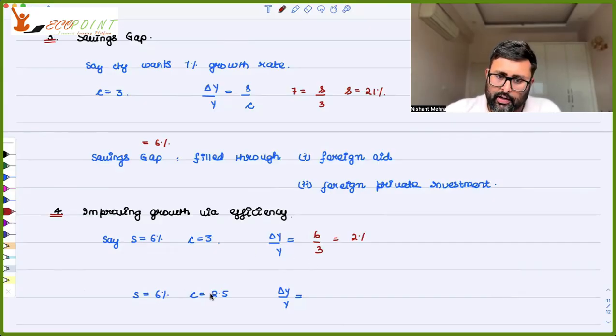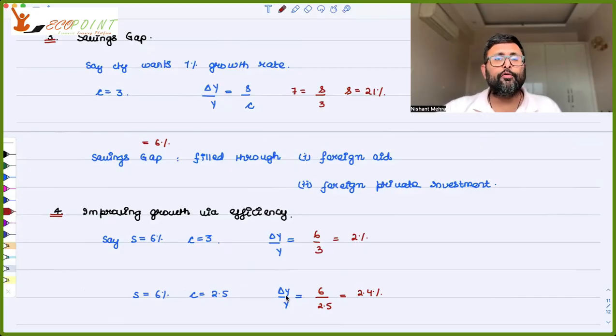But now there is an improvement in the efficiency of capital, which means you now need less capital to produce the same level of output. So this is 6 upon 2.5, and this gives you around 2.4%. So you have been able to increase the growth rate, even with the same savings rate, by improving the efficiency of capital. But that is not something which is very clearly emphasized in the model.